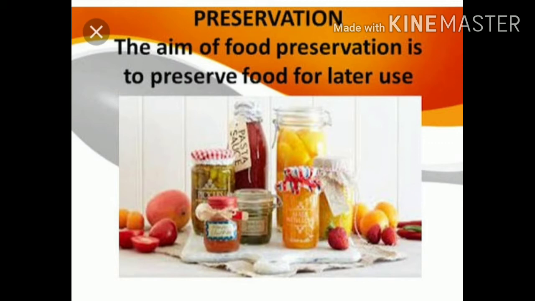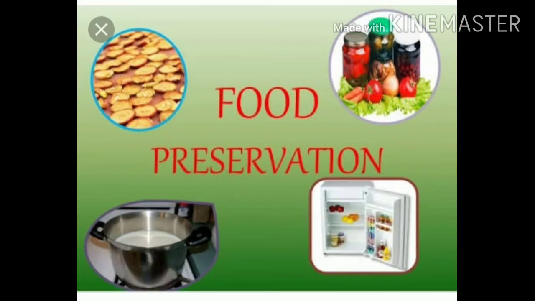So the second option is to store the food properly, which is called food preservation. There are different techniques by which we can store food. The best and well-known practice is the refrigerator. Even in a refrigerator, you can preserve items only for certain periods. Certain food items can be preserved for a very long time by other methods. Now we are going to look at the different methods of food preservation.